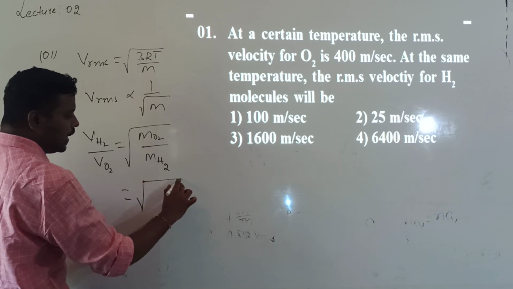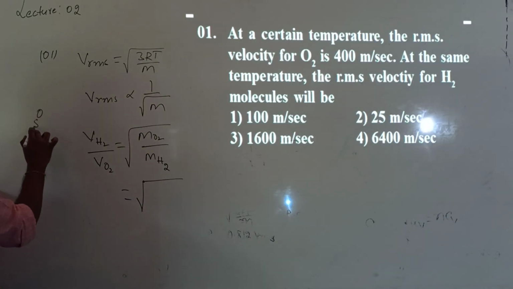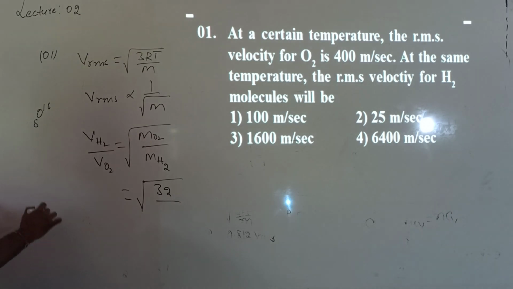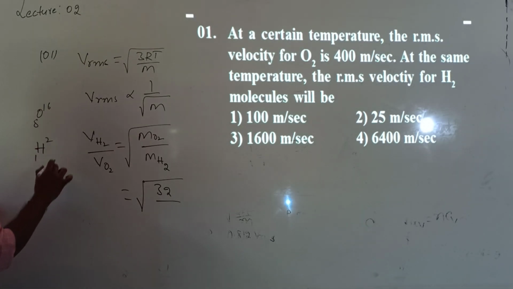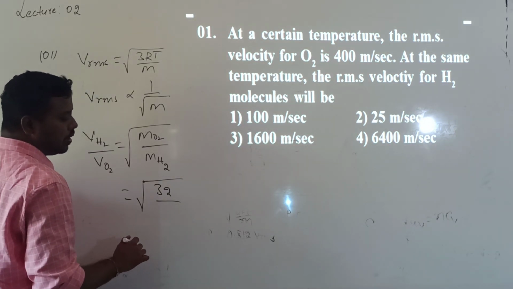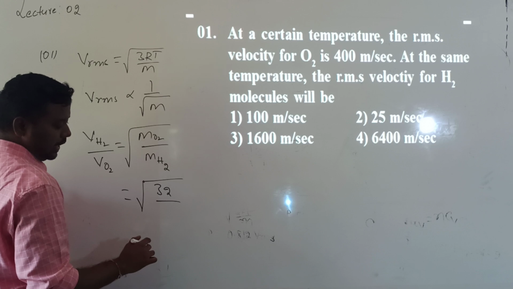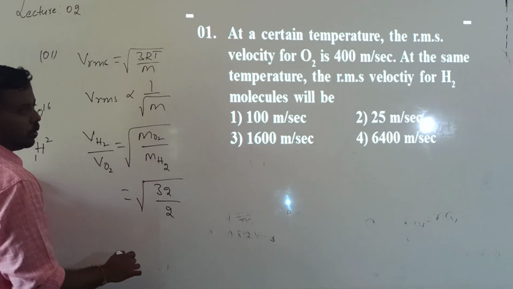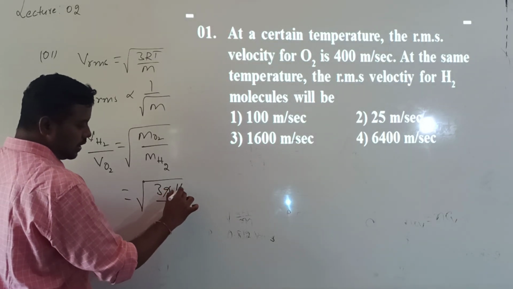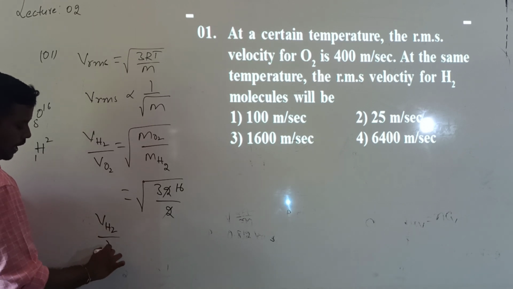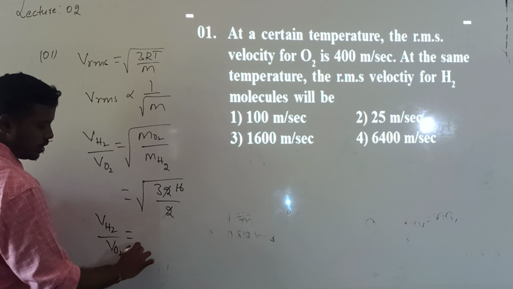What is the molecular weight of O2? Oxygen atomic number 8 has mass 16, so O2 is 32. Then what I get here is 32 by hydrogen, H2, which is 2. So 32 divided by 2 is 16, and the root of 16 is 4. So then what I get: VH2 by VO2 will be equal to how much?